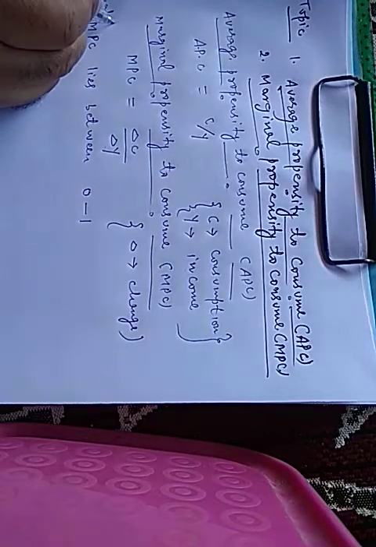Now we will take some numerical values of income and consumption so that we can derive values of average propensity to consume and marginal propensity to consume.